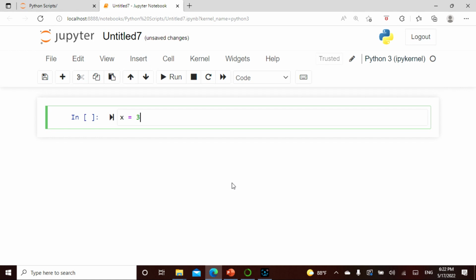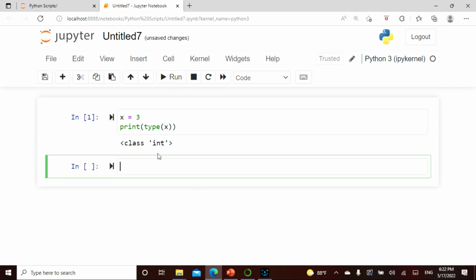This is a variable that we defined. Now I'm going to say print the type of this x, and then I want to run this. Let's see. It is an integer. Why is it an integer? Because it is 3, not 3.0, so that is an integer. It says class int, and this is what we saw in the PowerPoint.